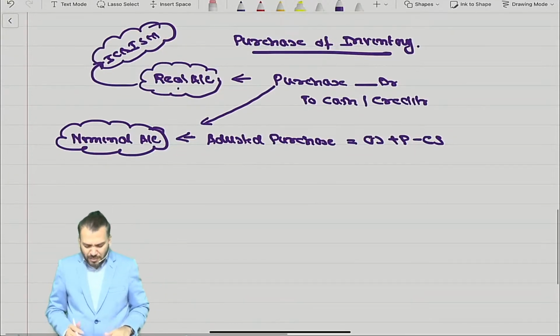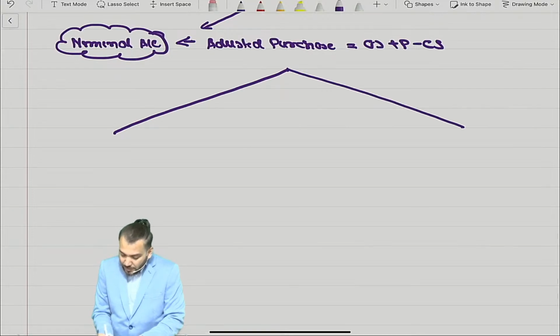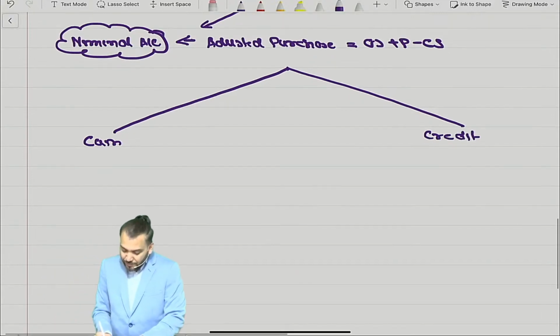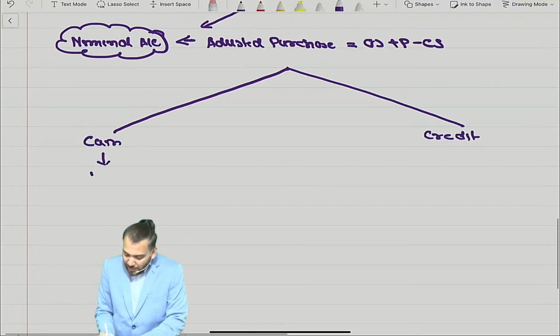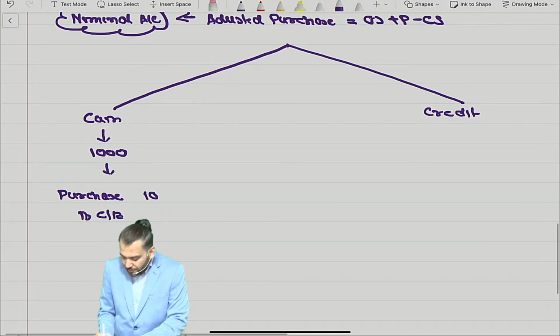So this was the discussion, but I was not discussing this. I was discussing that purchase can be done in cash or in credit. Now cash, suppose it can be sold in the market at rupees 1000. So of course, what journal entry will we do? Purchase account debit to cash or bank 1000. I think no doubt.